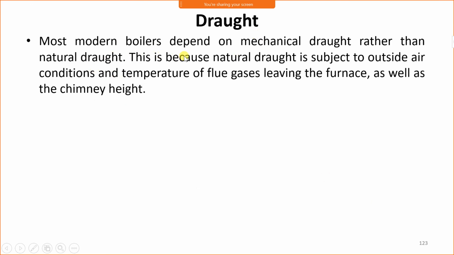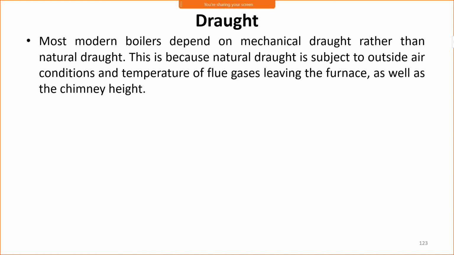Now most modern boilers depend on the mechanical draught rather than the natural draught, because natural draught is a natural circulation of the flue gas and the ambient air. Therefore the combustion process is very poor. To generate steam at a high rate, the combustion process is required at a very high rate.